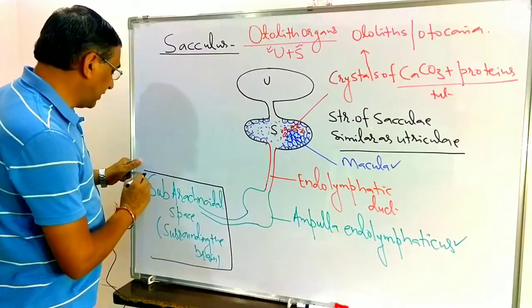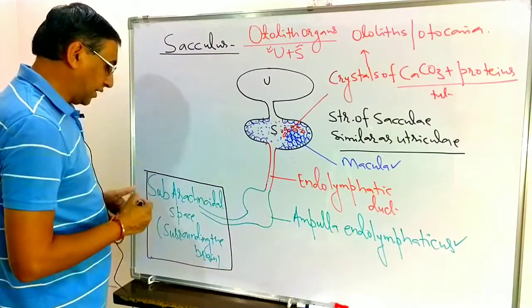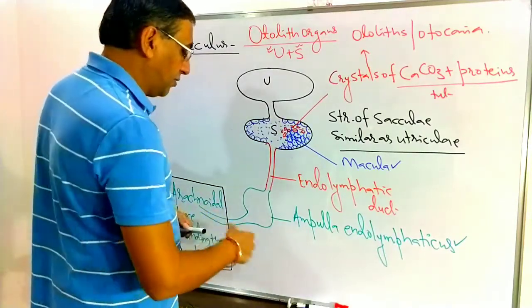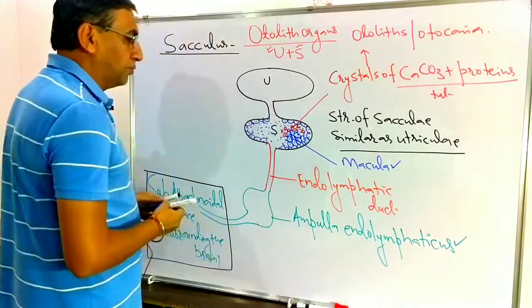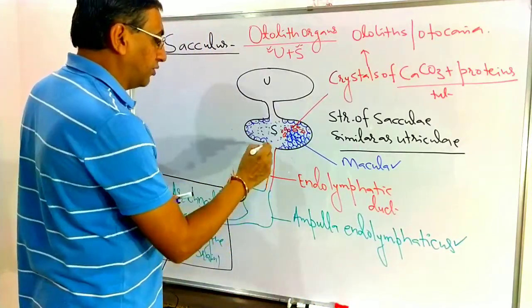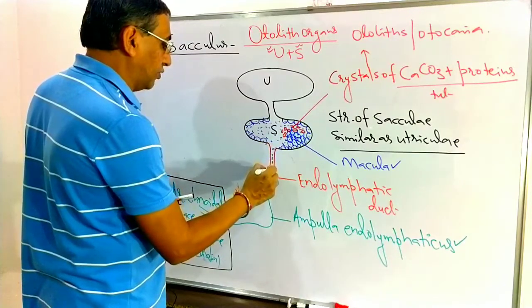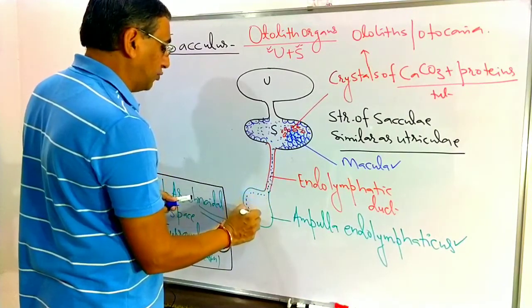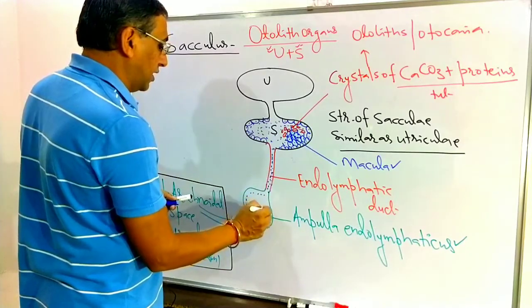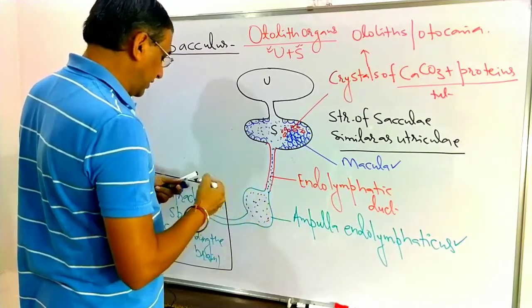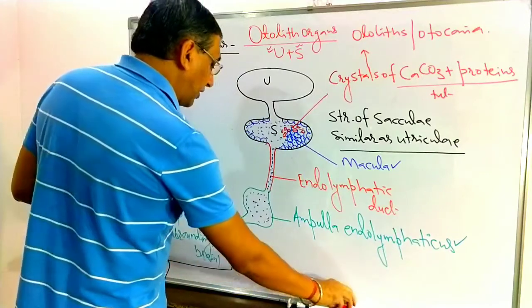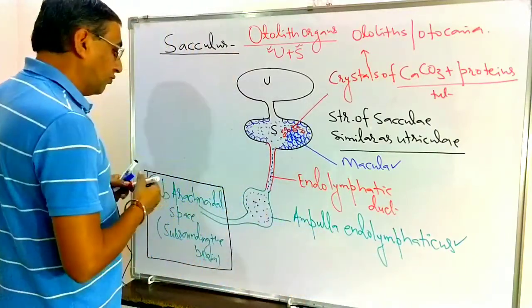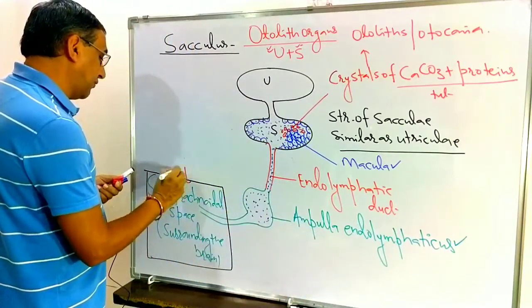Ultimately the endolymphatic duct opens into the subarachnoidal space surrounding the brain, and it is filled in the ampulla endolymphatica. So I will say this is the endolymph, and this endolymph is coming into this ampulla endolymphaticus also. And what is filled in the subarachnoidal space surrounding the brain? What is the fluid which is filled here? The fluid is the CSF,